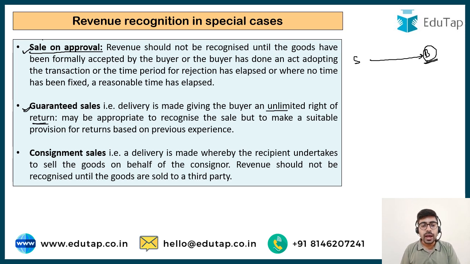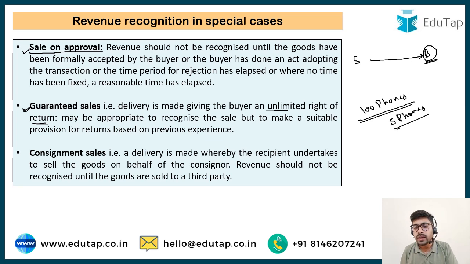So now this accounting standard says that you can recognize the revenue on an appropriate basis, but you have to make suitable provisions also. Suppose you sell 100 phones with this right of return, and on average you find out that 5 phones out of 100 are returned. So you can book the revenue for 100 phones, but you should make a provision in respect of the 5 phones that may be returned in the future. So you should make a provision for this return in your books of accounts.